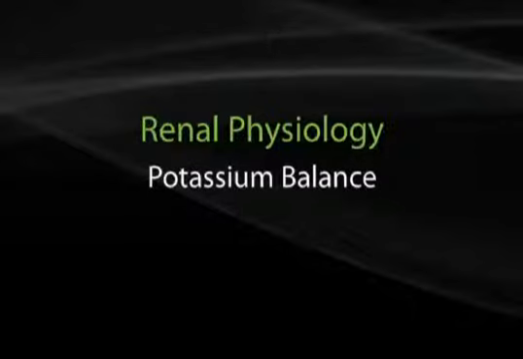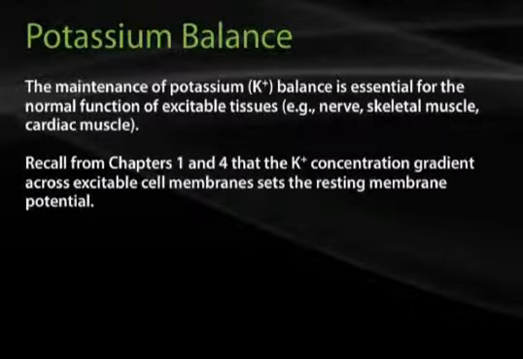The next section is the first of two sections discussing potassium balance. The maintenance of potassium balance is essential for the normal function of excitable tissues, such as the nerve, skeletal muscle, and cardiac muscle. Recall from chapters 1 and 4 that the potassium concentration gradient across excitable cell membranes sets the resting membrane potential.